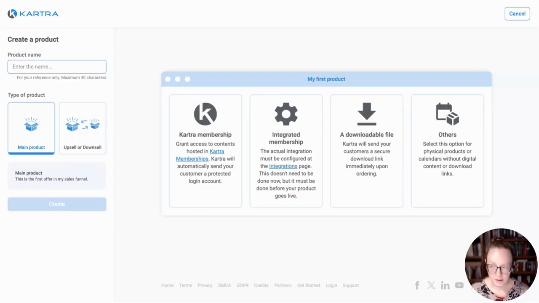That brings me into the creation screen where I'm going to enter a name. This is an internal name, so you're going to have an option later in the settings to create a public name as well. That just allows you to have a slightly different way to reference it inside your account versus what your customers would see. So for this one, I'm going to call it just demo product.